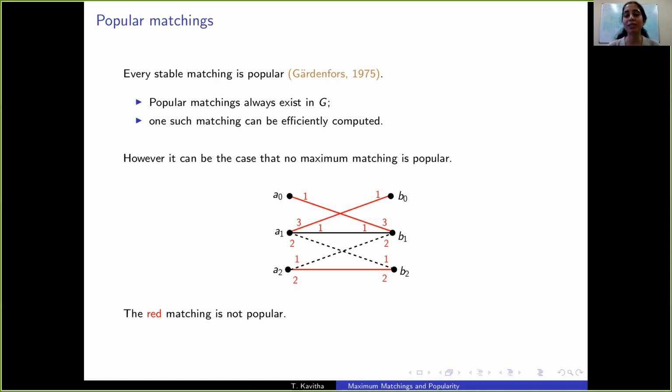However, even the notion of popularity does not capture what we seek, because it could be the case that no maximum matching is popular. As in this example, there is a lone maximum matching here, the red matching, and it loses to the size 2 blue matching. So 4 vertices vote for the blue matching and only 2 vote for the red matching.